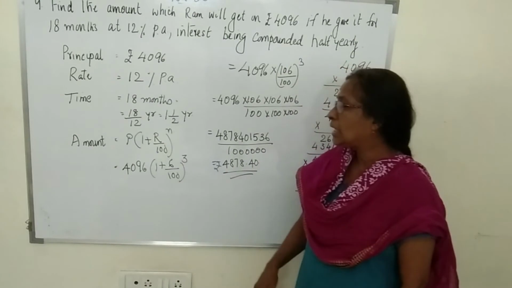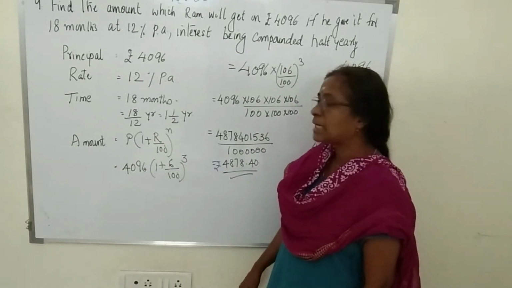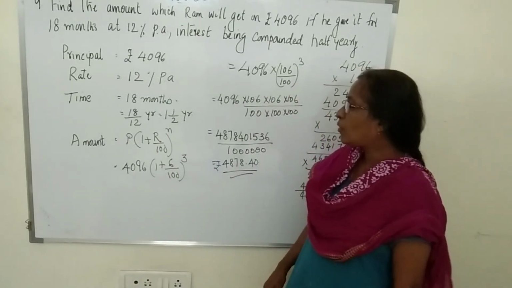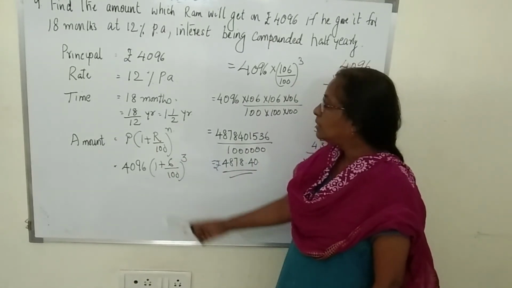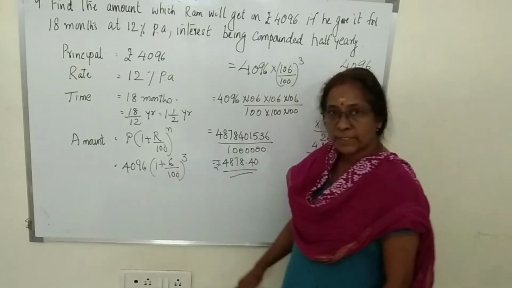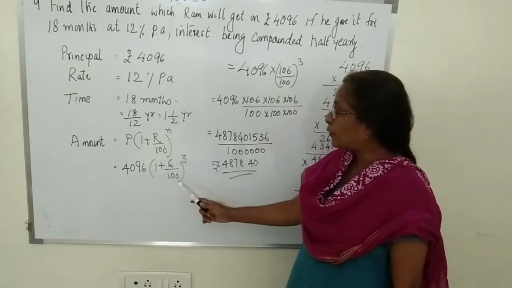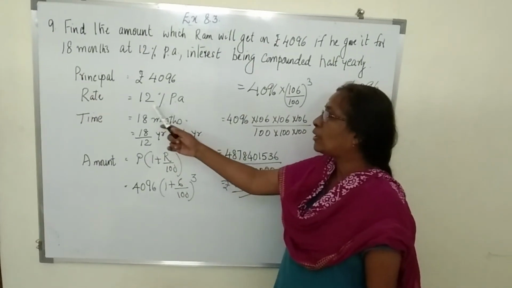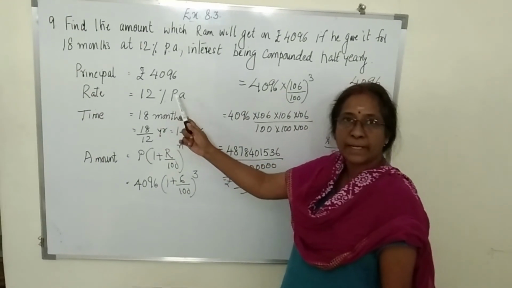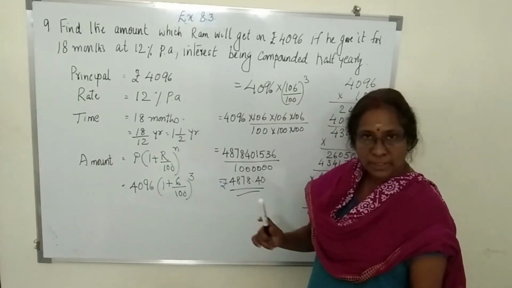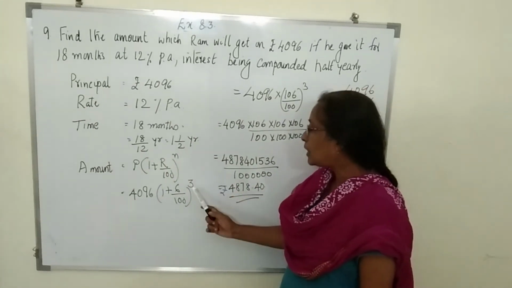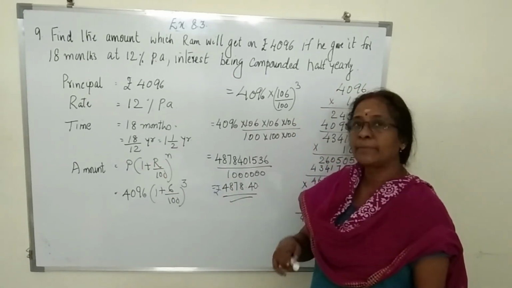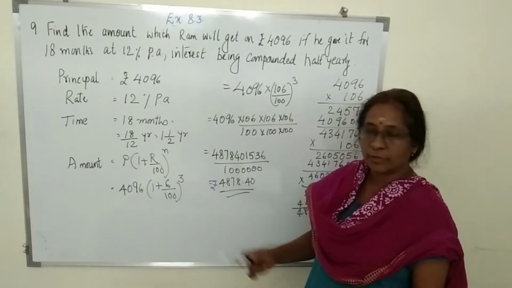Now substitute the values in the equation. Amount is equal to P into 1 plus R upon 100 whole raised to N. So P is 4,096, 1 plus 6 upon 100 whole cube. Now how did you get this 6? Because it is 12% per annum, half yearly it will be 6%. And 3 we got from here. 1.5 year is 3 times half year. So 3 terms it will be.